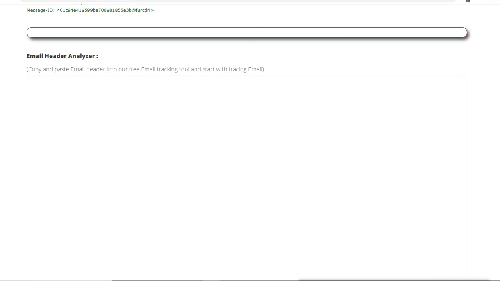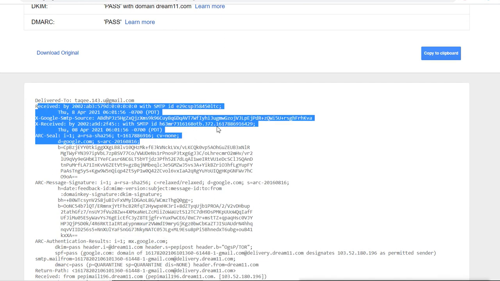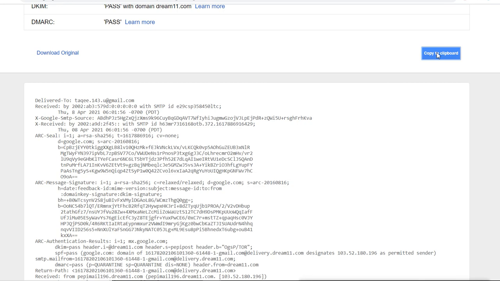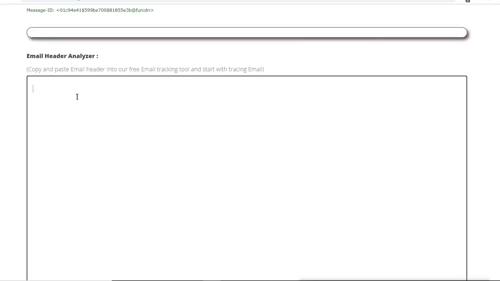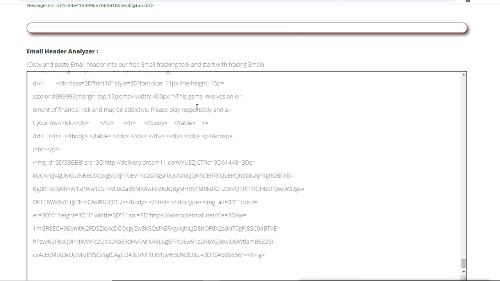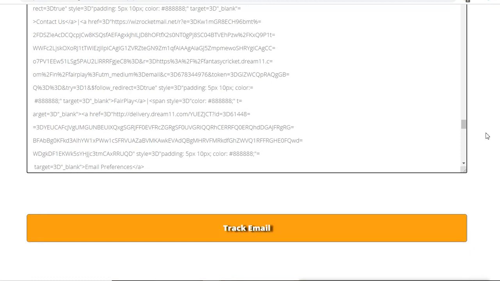This is my email and I want to track this email. So I will copy this header from here, and then I will paste it here. I have pasted the header here, and then I will go down and click on track email.